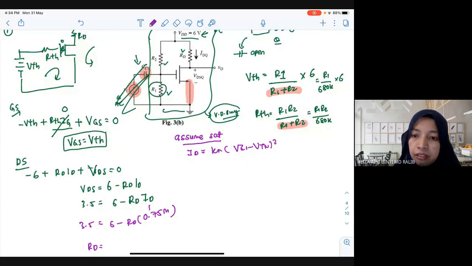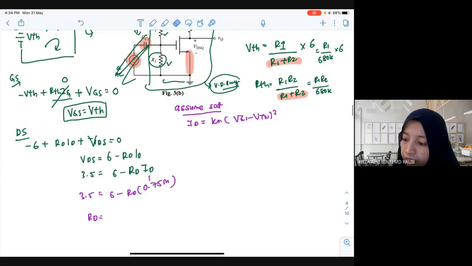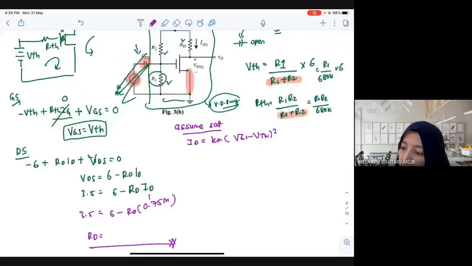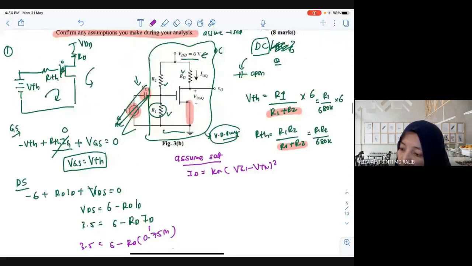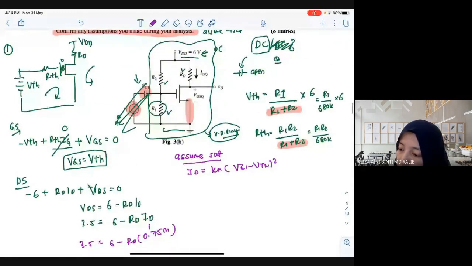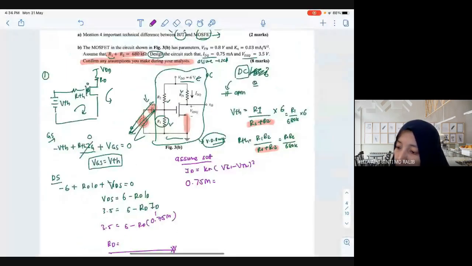Where is the solution? Oh, I don't have the solution. So can you calculate the value for RD? You can calculate the value of RD, but you don't know your VGS. You need to find your VGS from here. So here, 0.75 milli. Kn, what is the value for Kn? 0.03 milli.